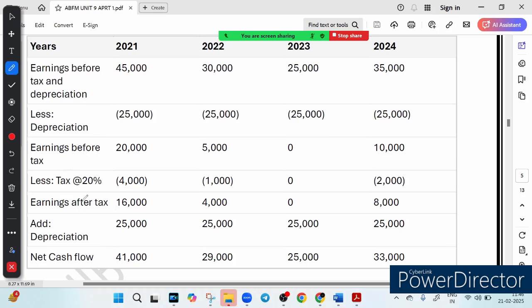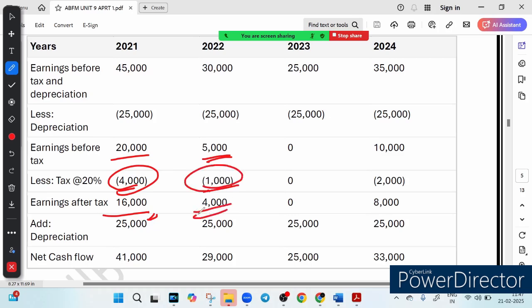So this is called earning before tax. Now you want to calculate EAT, that is earning after tax. Earning before paying the tax is 20,000, and 20% of this is 4,000. So you pay 4,000 in tax, and after paying tax, your earning will be 16,000. Similarly here, 5,000 is your earning. Calculate 20% of 5,000, this will be 1,000. You paid 1,000 in tax.